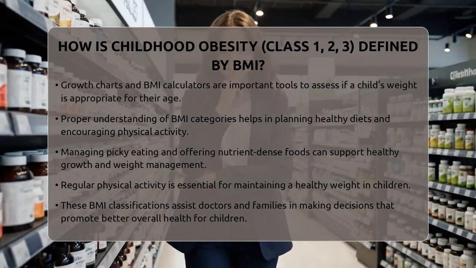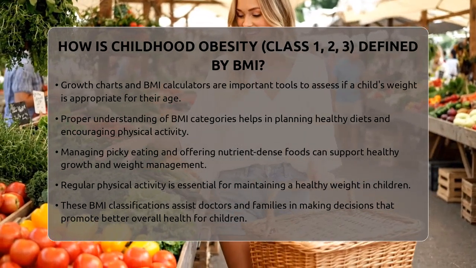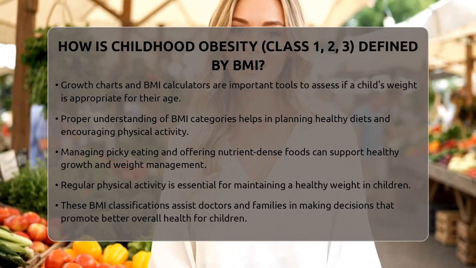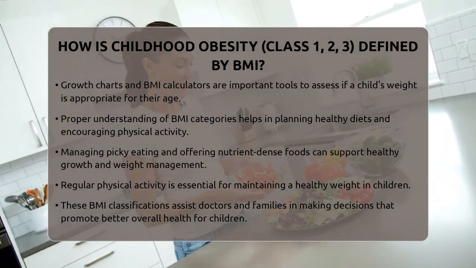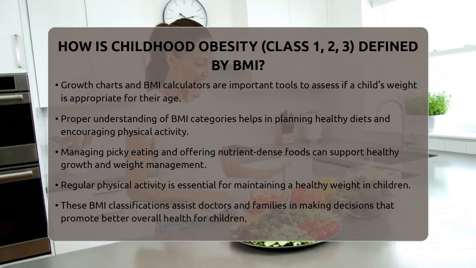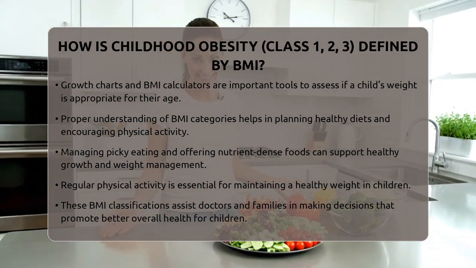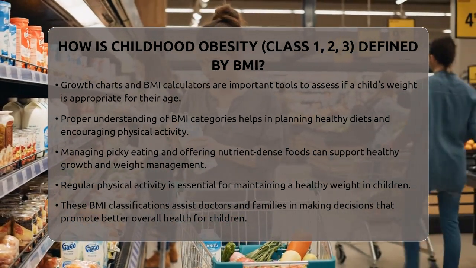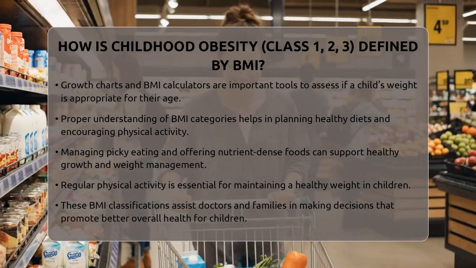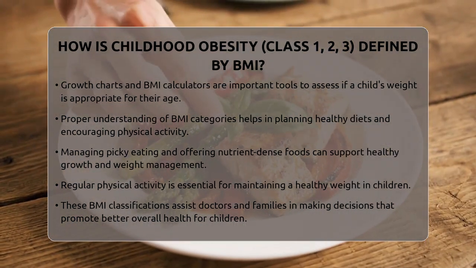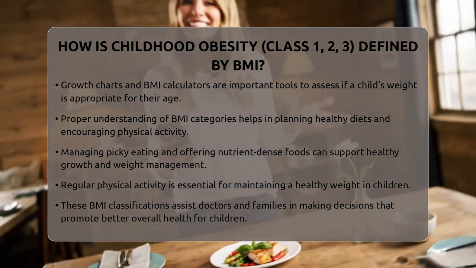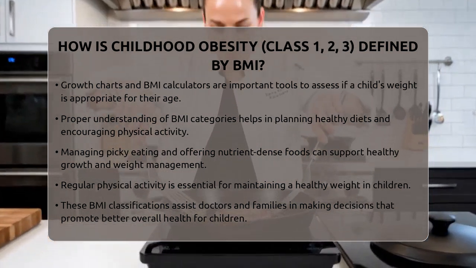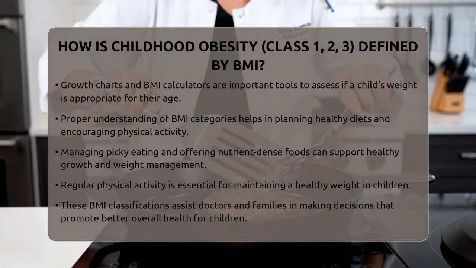In summary, childhood obesity is classified into 3 levels based on BMI percentiles. Class 1 is from the 95th percentile to less than 120% of that percentile. Class 2 is from 120 to less than 140% of the 95th percentile, or a BMI of at least 35 kilograms per square meter. Class 3 is at or above 140% of the 95th percentile, or a BMI of at least 40 kilograms per square meter. These definitions help doctors guide families toward healthier choices and better overall child health.